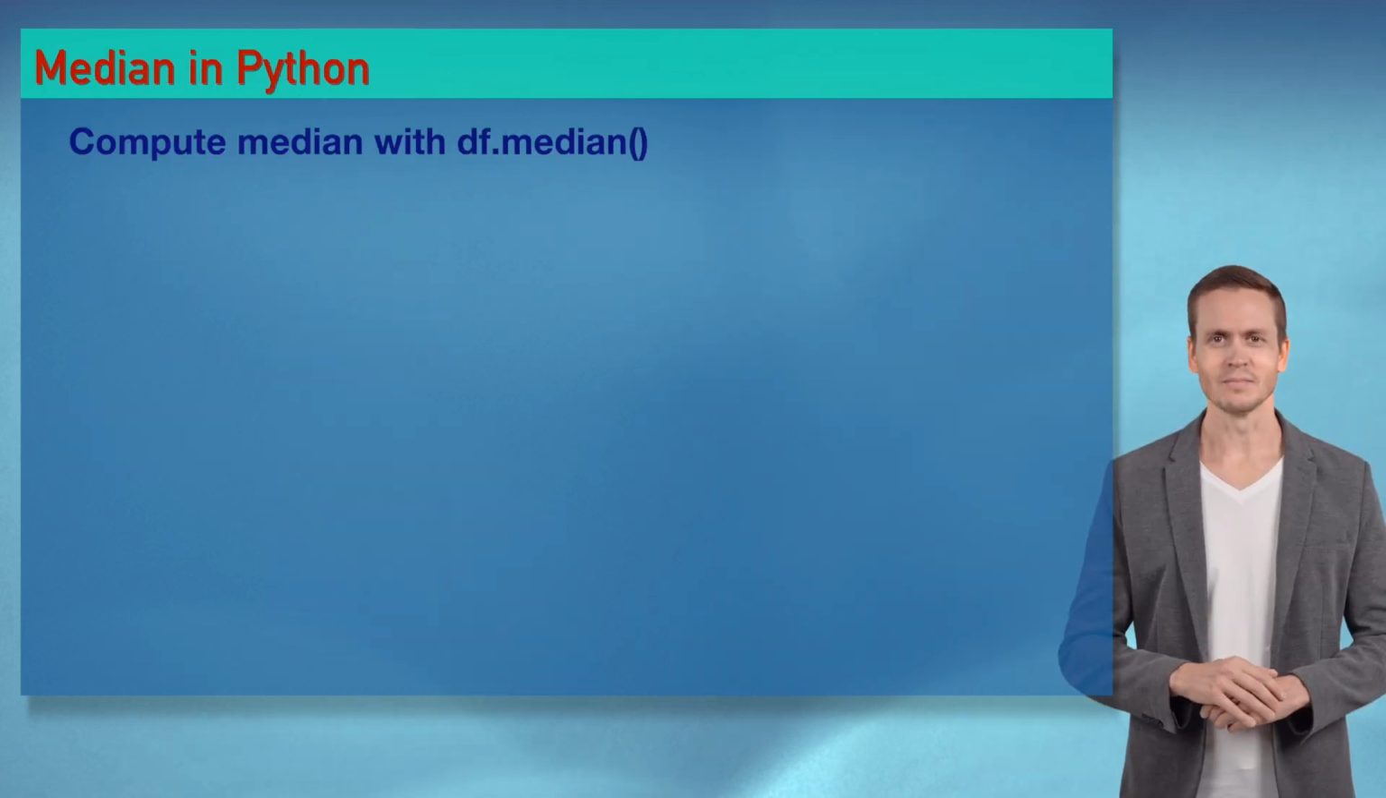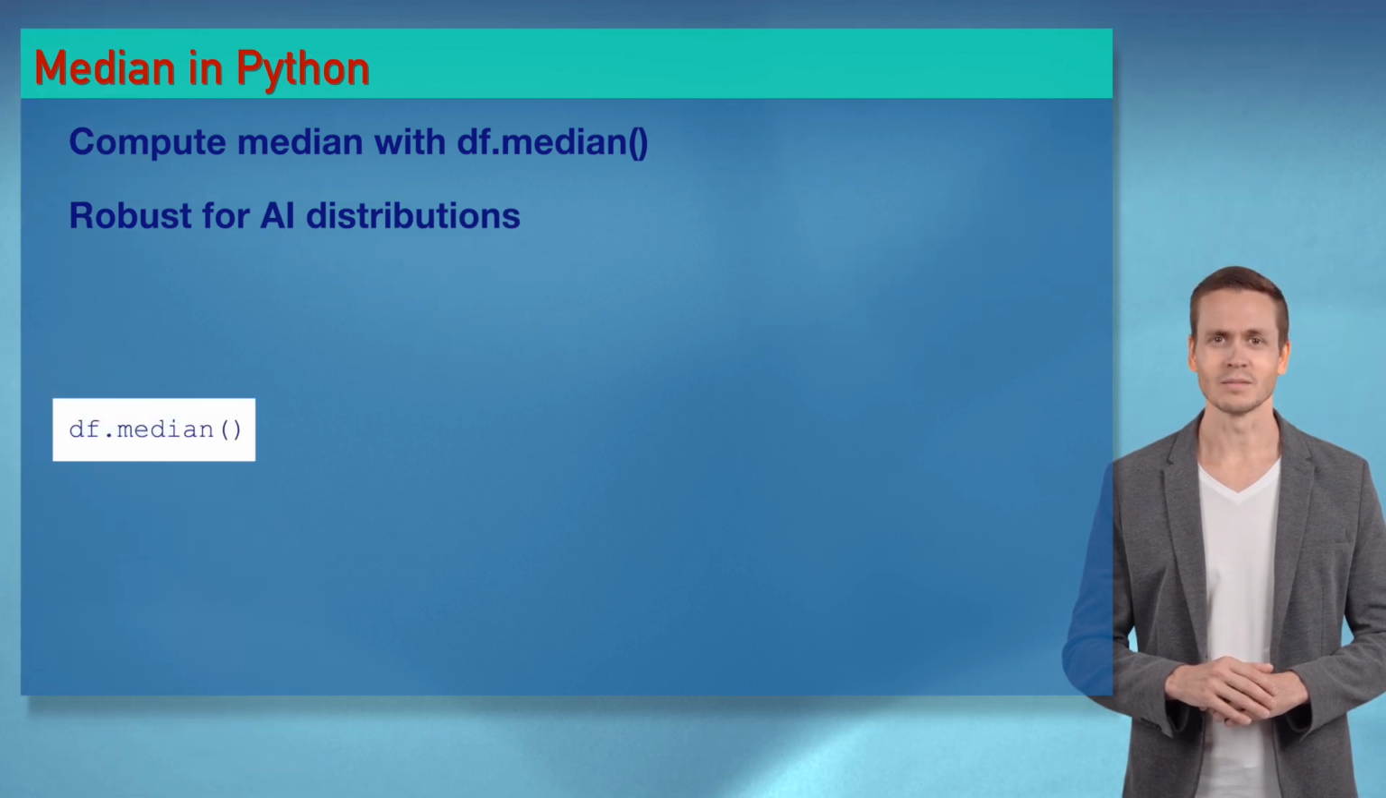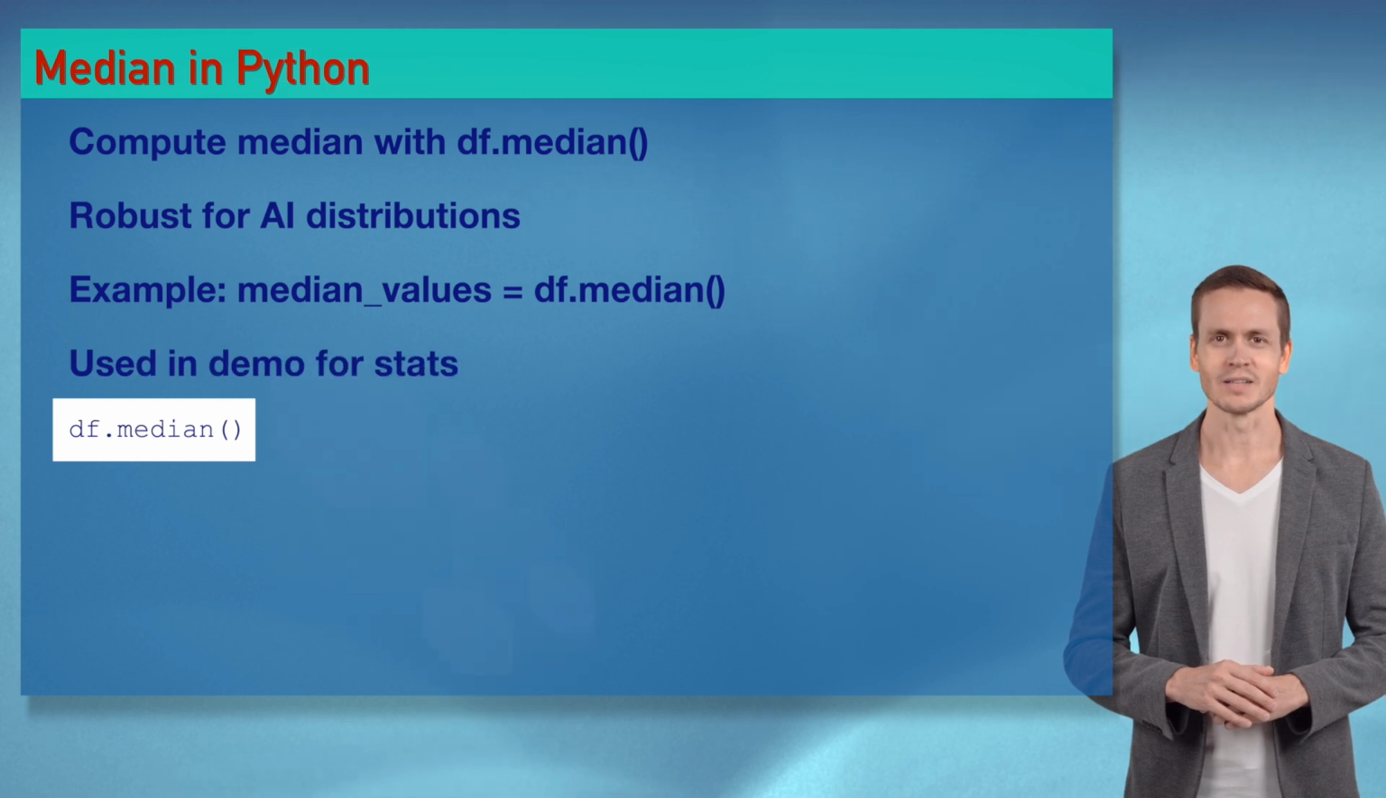Wizards, df.median() computes the median like a hot midpoint for Sophia, robust for AI data. It's a median party. Let's drop this code beat and find the center.